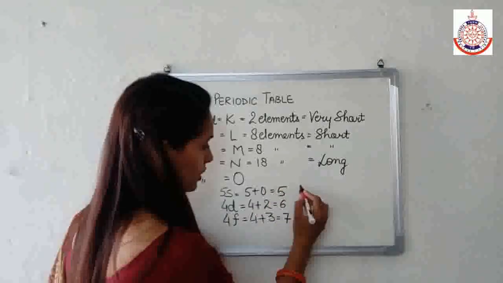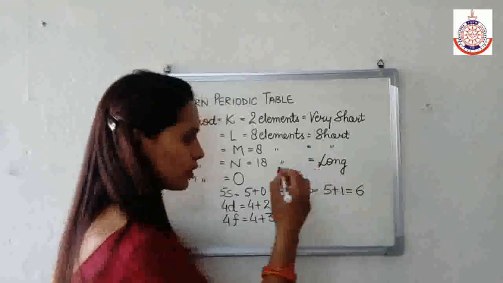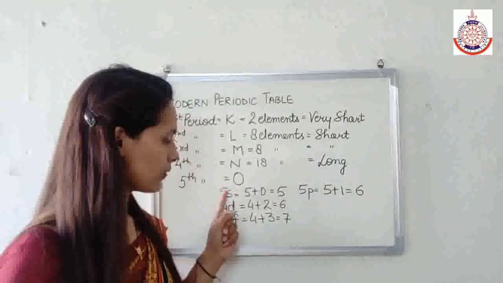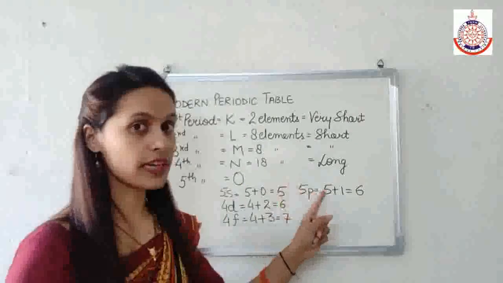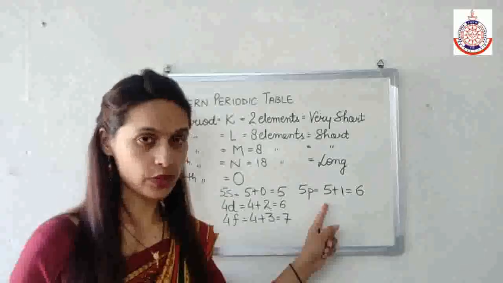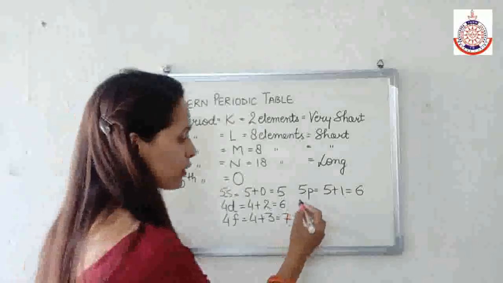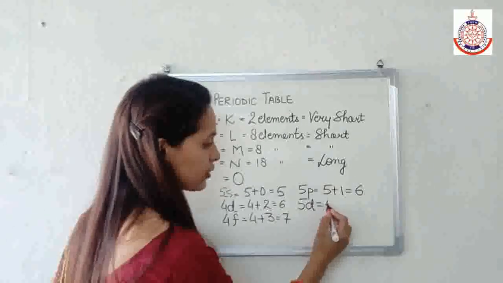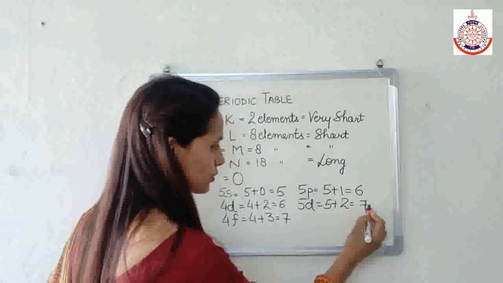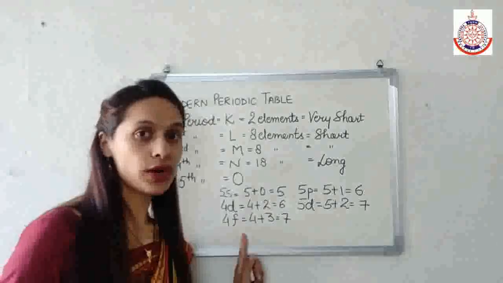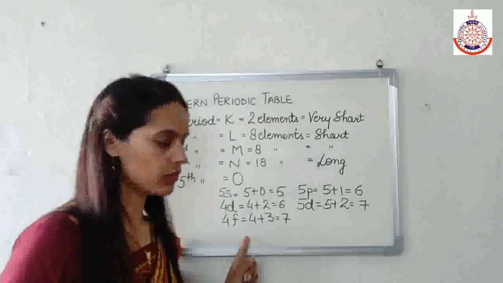And if I talk about the energy of 5p, it is 5 plus 1, that is equal to 6. So first we'll fill 5s, then we'll fill 4d, then we'll fill 5p, and after this if I talk about 5d, what is the energy of 5d? The energy of 5d becomes 5 plus 2, that is equal to 7. So the energy of 4f is less than that of 5d. So after 5p I have to fill 4f.